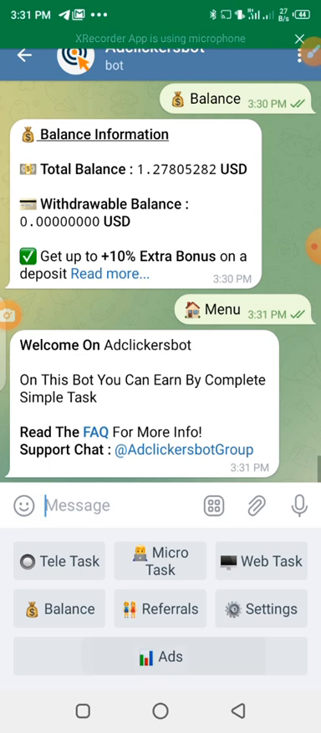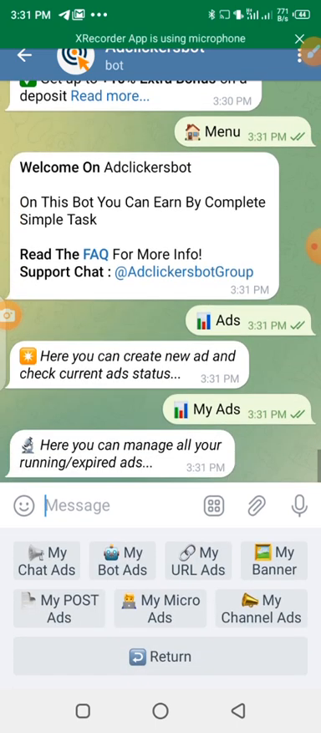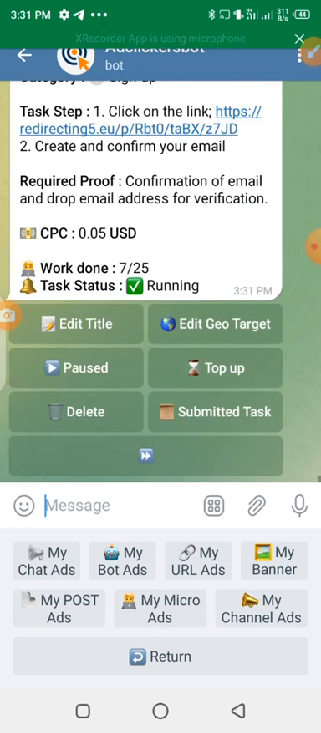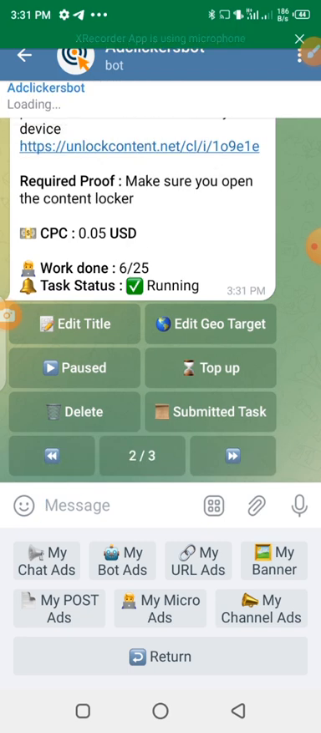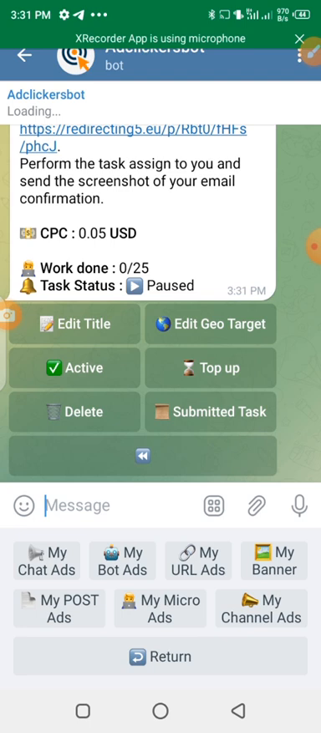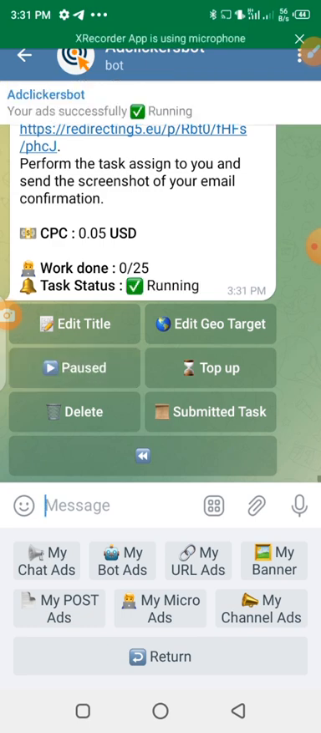So there's a way you are going to set your ads. So these are my ads. Okay, out of 25, 7 have been performed. And let me see the other one. Out of 25, 6 have been performed. And another one here. Okay, this one is still 0. No one has performed it because it was paused. That was a mistake. The status was paused.